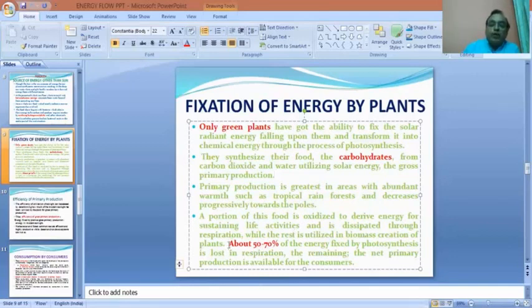So we can see that about 50 to 70% of the energy fixed by photosynthesis is lost in respiration. The remaining, the net primary production, is available for consumers.